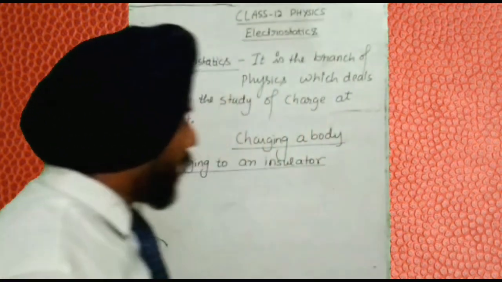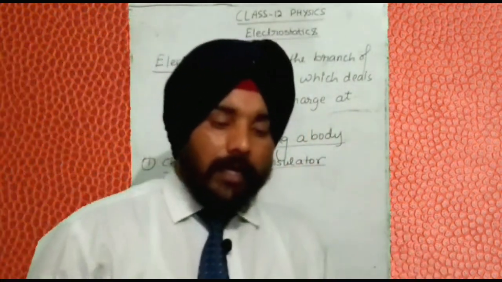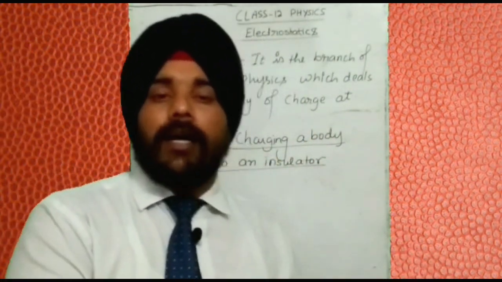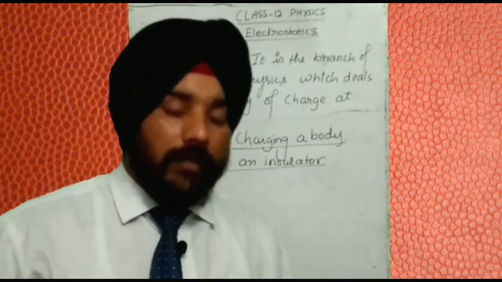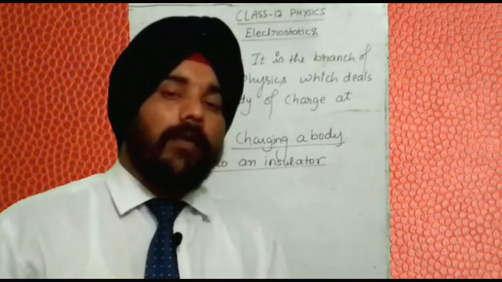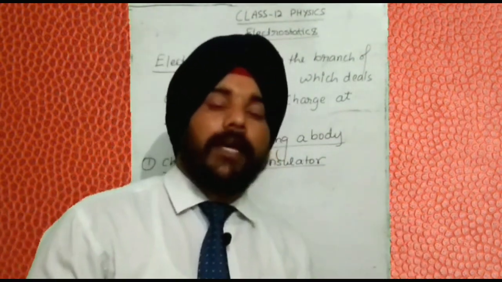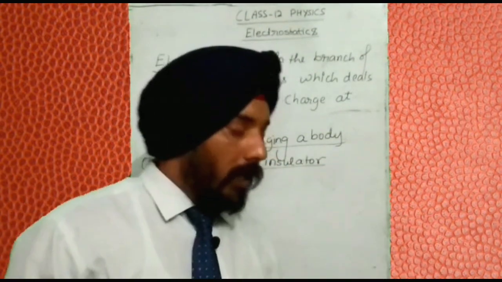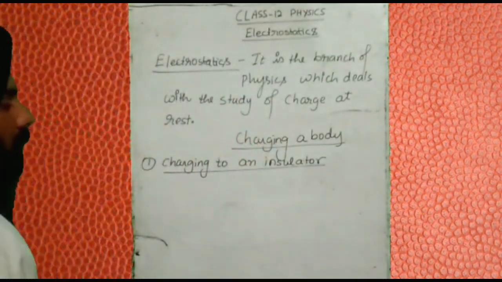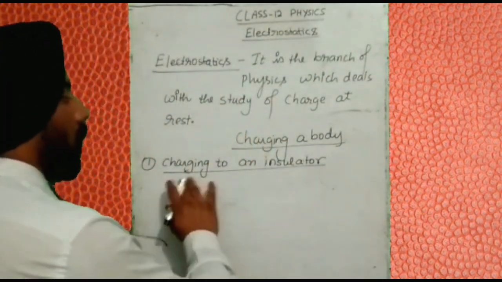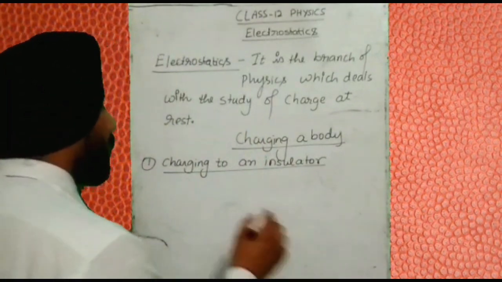When they transfer, the silk cloth has an excess number of electrons. Due to the excess electrons, the silk cloth becomes negatively charged and the glass rod becomes positively charged. So now you have a very clear idea about the charging of an insulator. How can we charge an insulator?